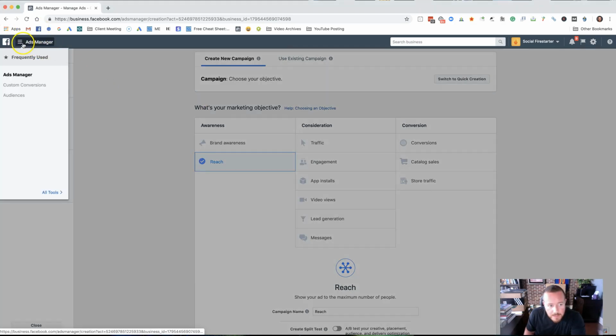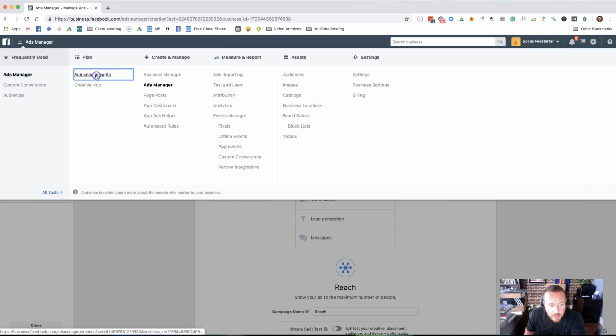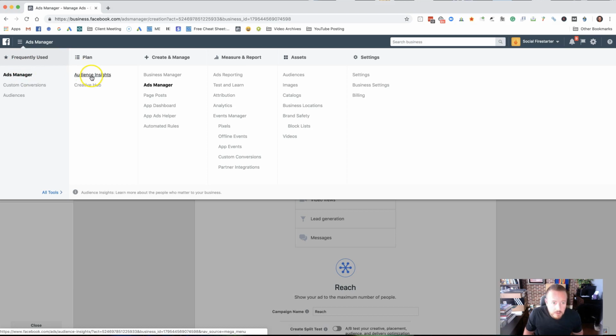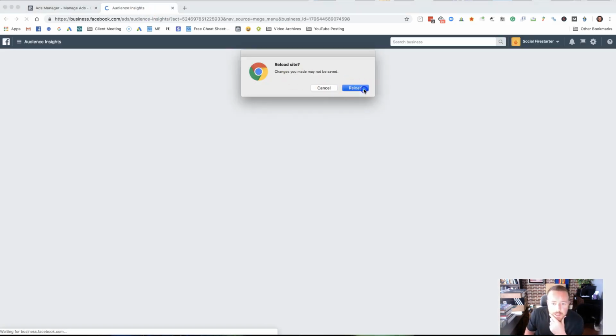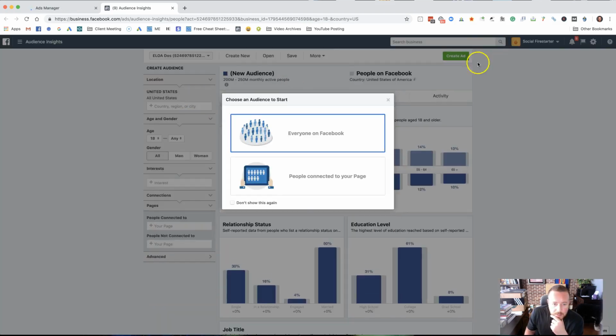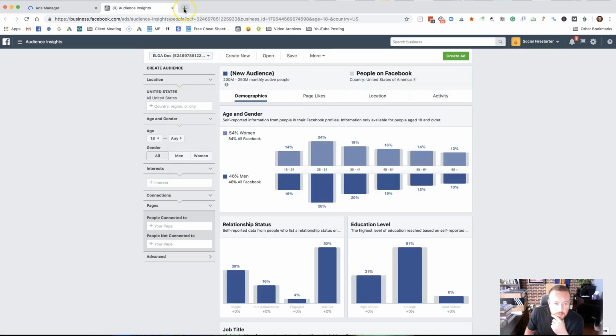Top here, you see there's the hamburger menu here. You're going to click all tools. You're going to go to audience insights. And actually, hold on a second. Let me do that. I'm going to do command. That'll open a second tab. Reload. I don't know what company you're talking about, so I'm just going to pick a big company in Florida.